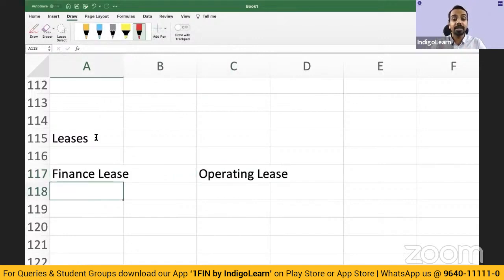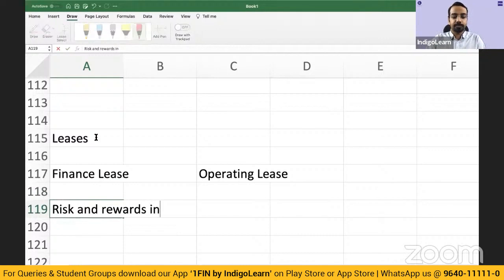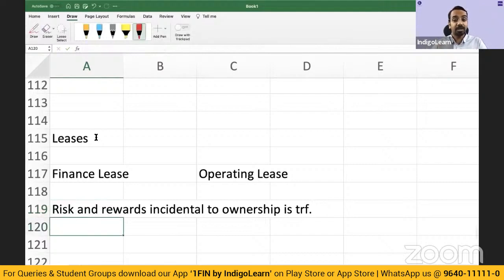Now, what is a finance lease? Finance lease is where risk and rewards incidental to ownership is transferred. Say for example, I have taken a car on lease. The car's useful life is 10 years. I have taken the lease of the car for 10 years, meaning to say in the entire life of the car, I will be getting the benefits which are incidental to risk and rewards of ownership.